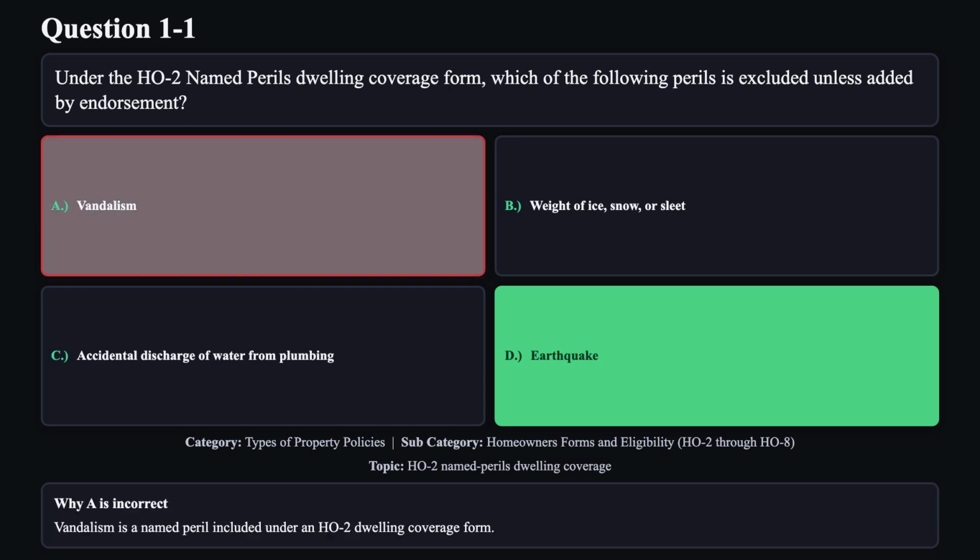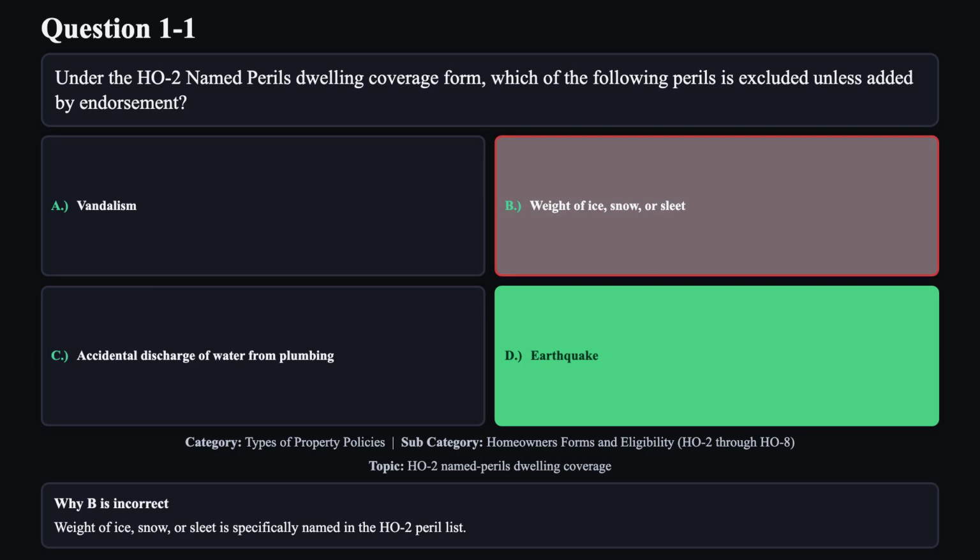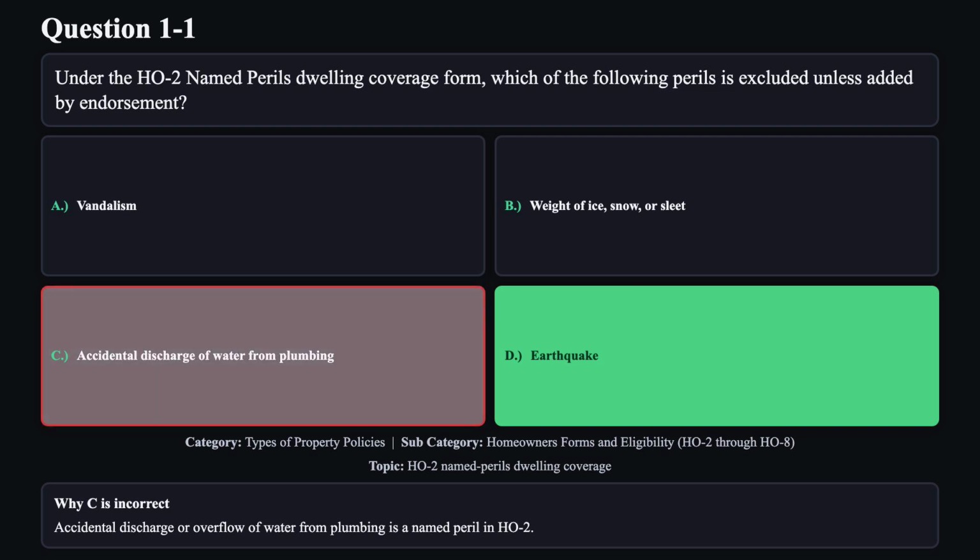Reason A is not correct. Vandalism is a named peril included under an HO2 dwelling coverage form. Reason B is not correct. Weight of ice, snow, or sleet is specifically named in the HO2 peril list. Reason C is not correct. Accidental discharge or overflow of water from plumbing is a named peril in HO2.